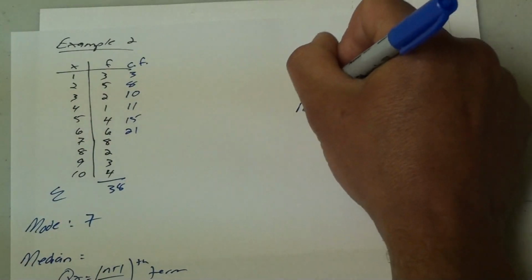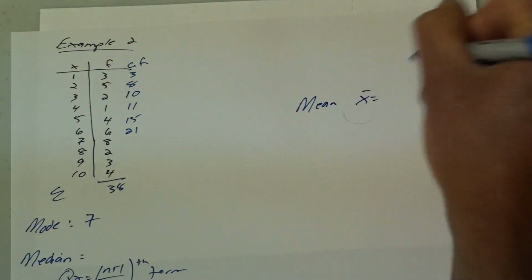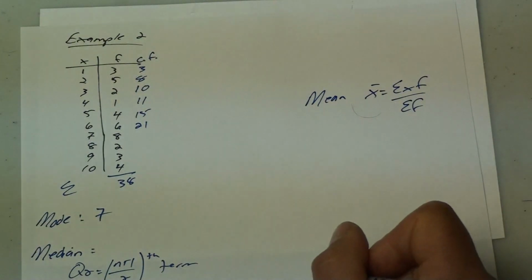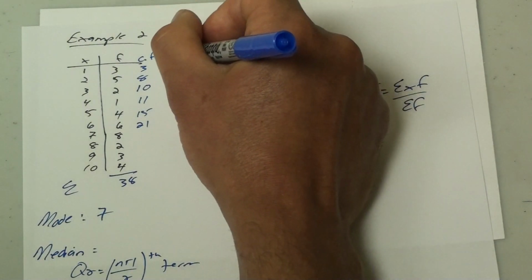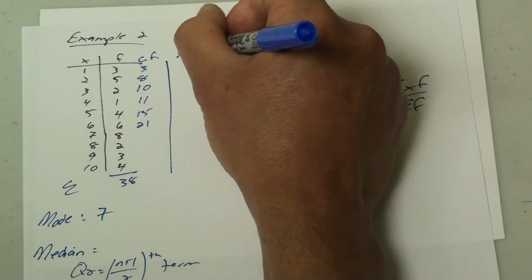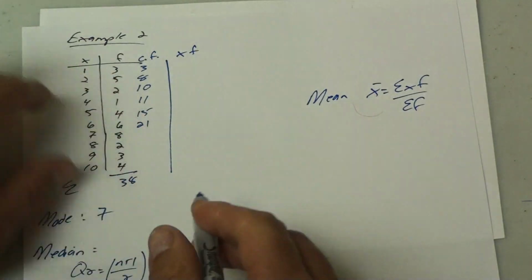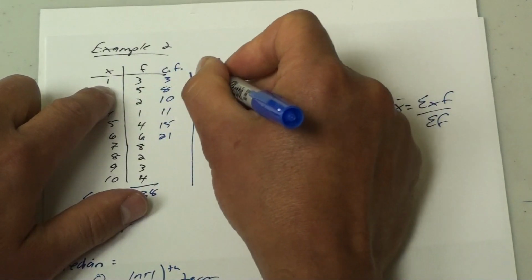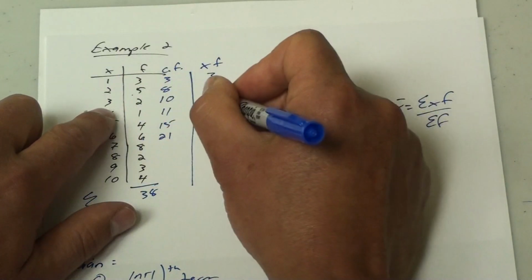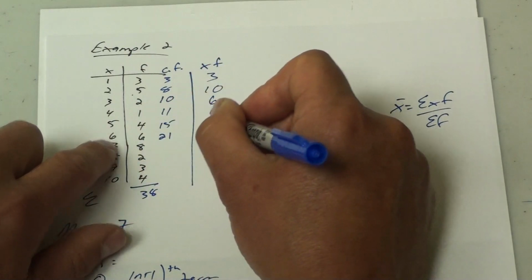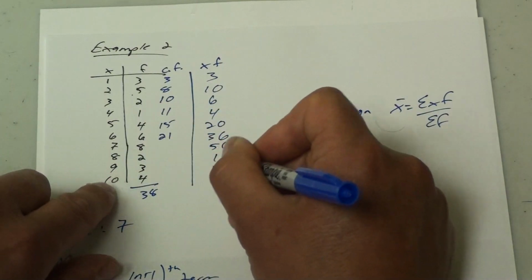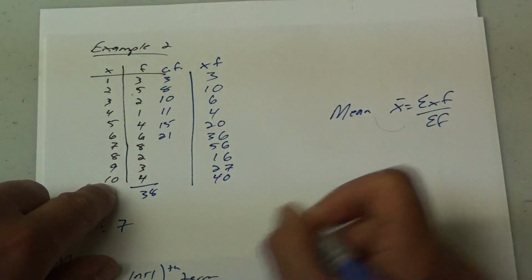Now when it comes to my mean, x bar, I have a frequency table. So it's the summation of xf over the summation of f. We need to figure out x and f, so I can set up another column, xf, where I multiply my x and f together. So 1 times 3 is 3. 2 times 5 is 10. Then I have 6, then 4, then 20, then 36, 56, 16, 27, 40.